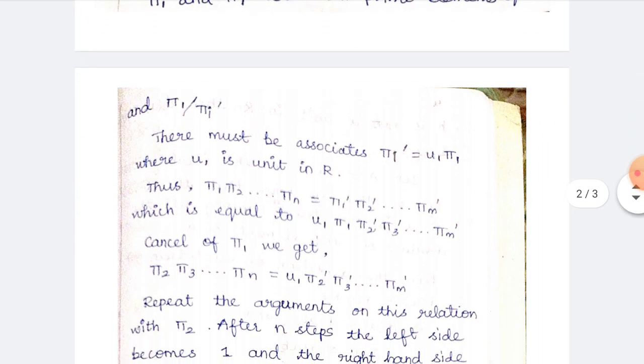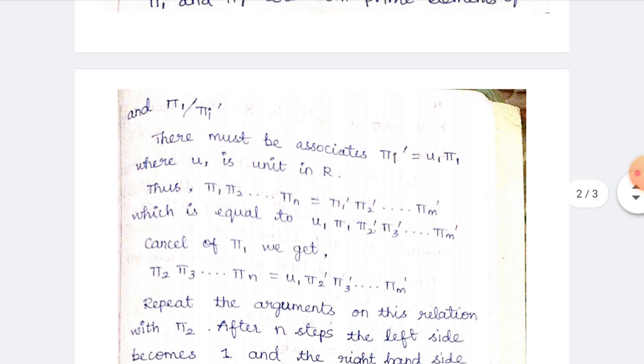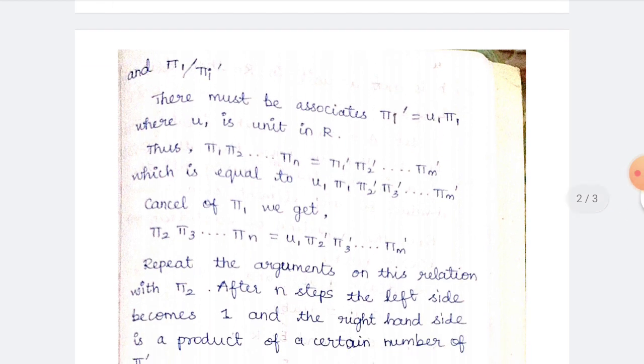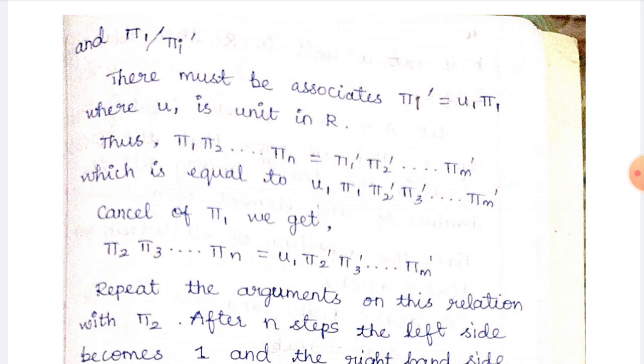there must be an associate, that is π1' can be written as u1 π1, where u1 is a unit in R. Thus we can write these two elements as equal, that is a equals these two. So instead of π1' we write u1 π1. Then π1 and π1 will be cancelled, so the remaining elements will be π2 π3 ... πn equal to u1 π2' π3' ... πm'.